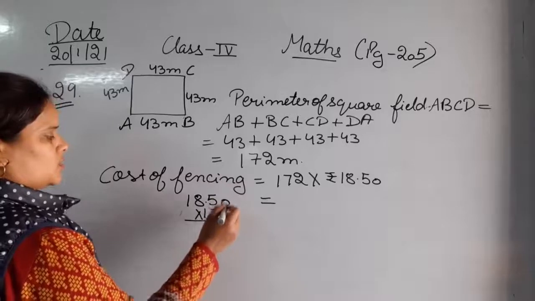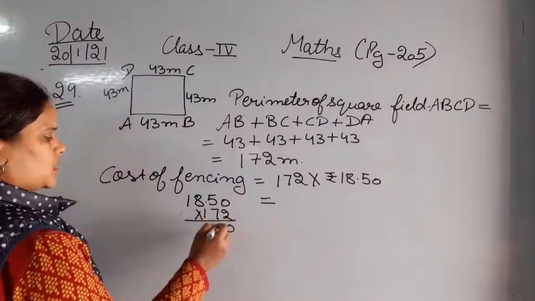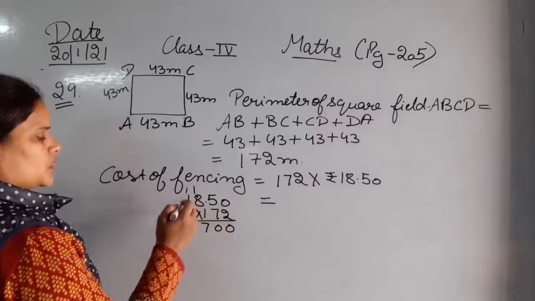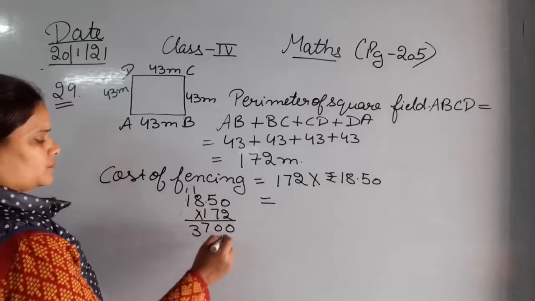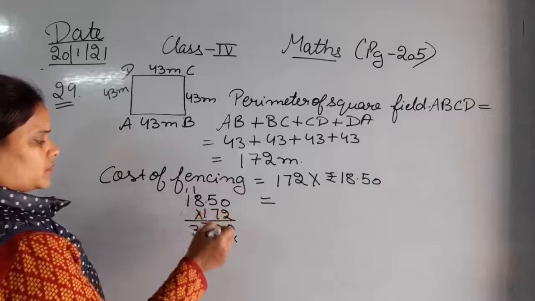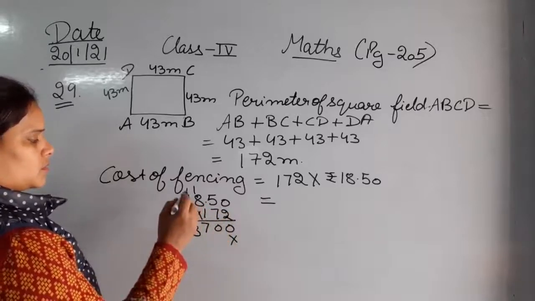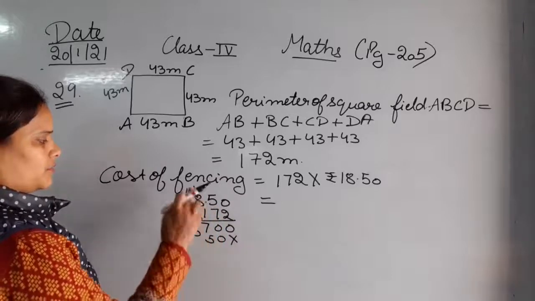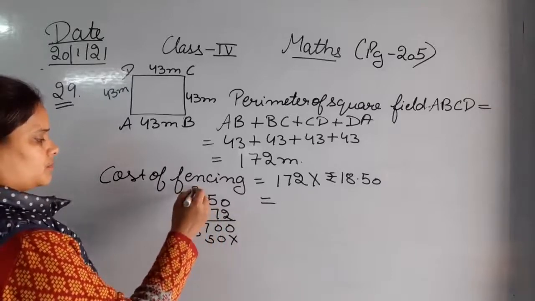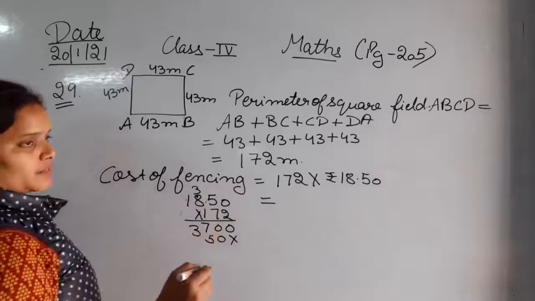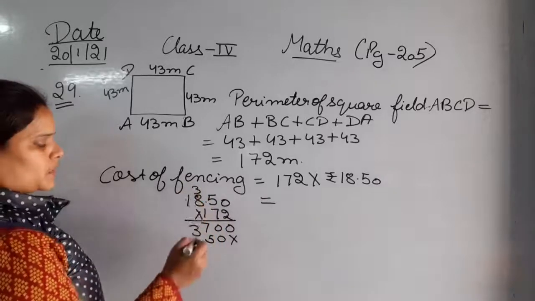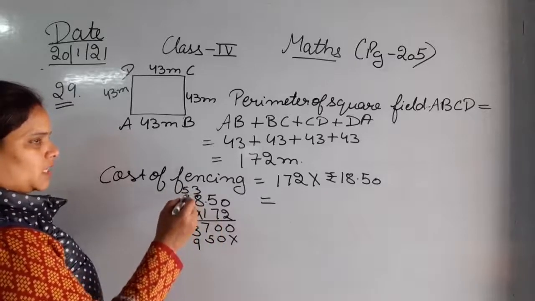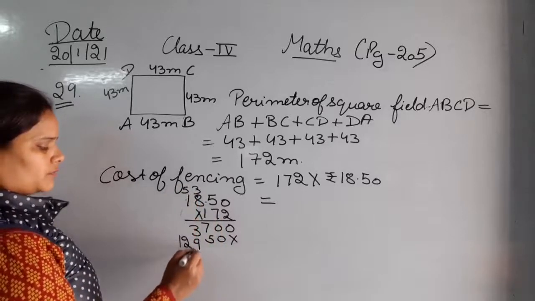172. 2 5s are 10, 2 8s are 16 plus 1 17, 2 1s are 2 plus 1 3. Okay, 7 zeros are 0, 7 5s are 35, 3, 7 8s are 56 plus 3 59, 5, 7 1s are 7, 8 9 10 11 12, that is 12.